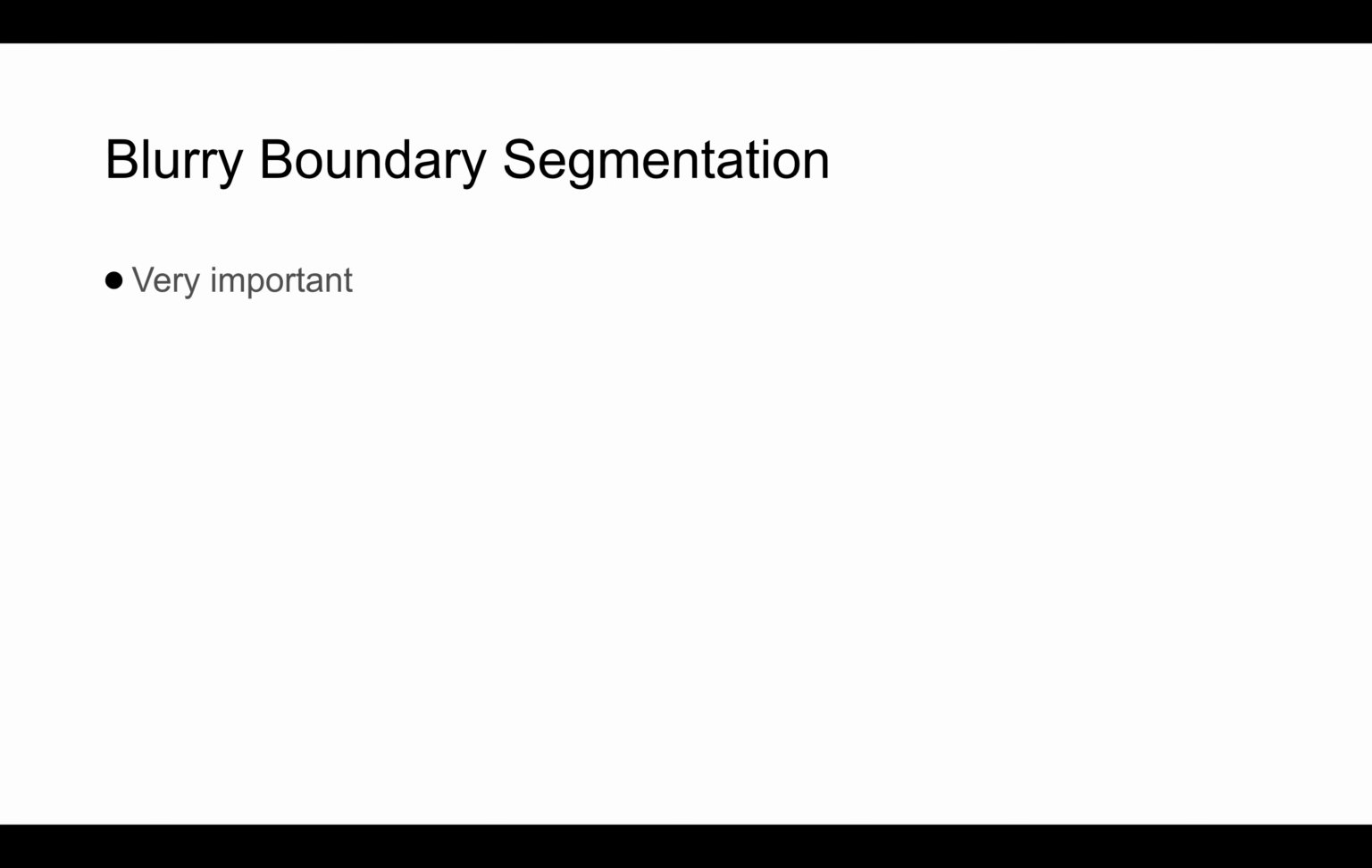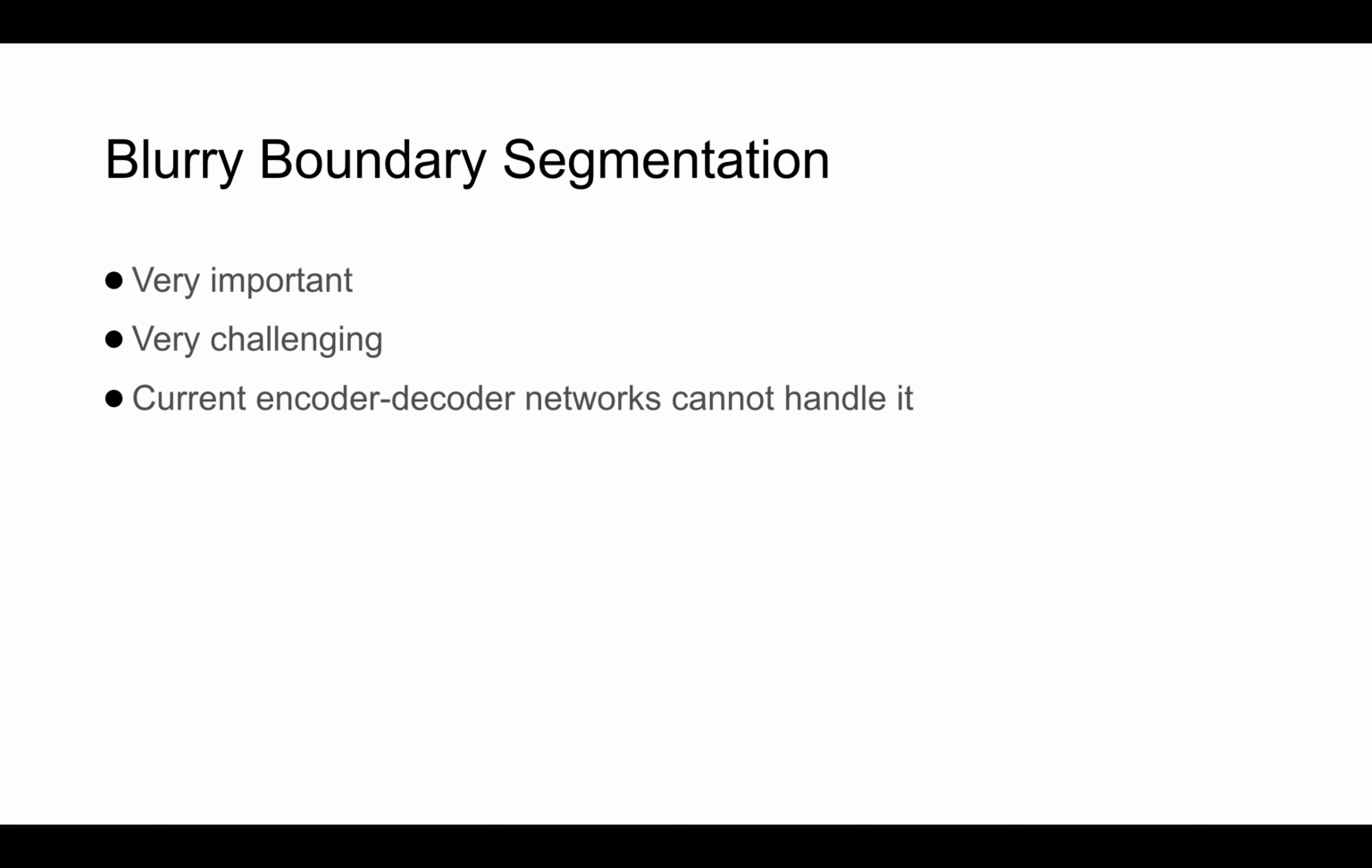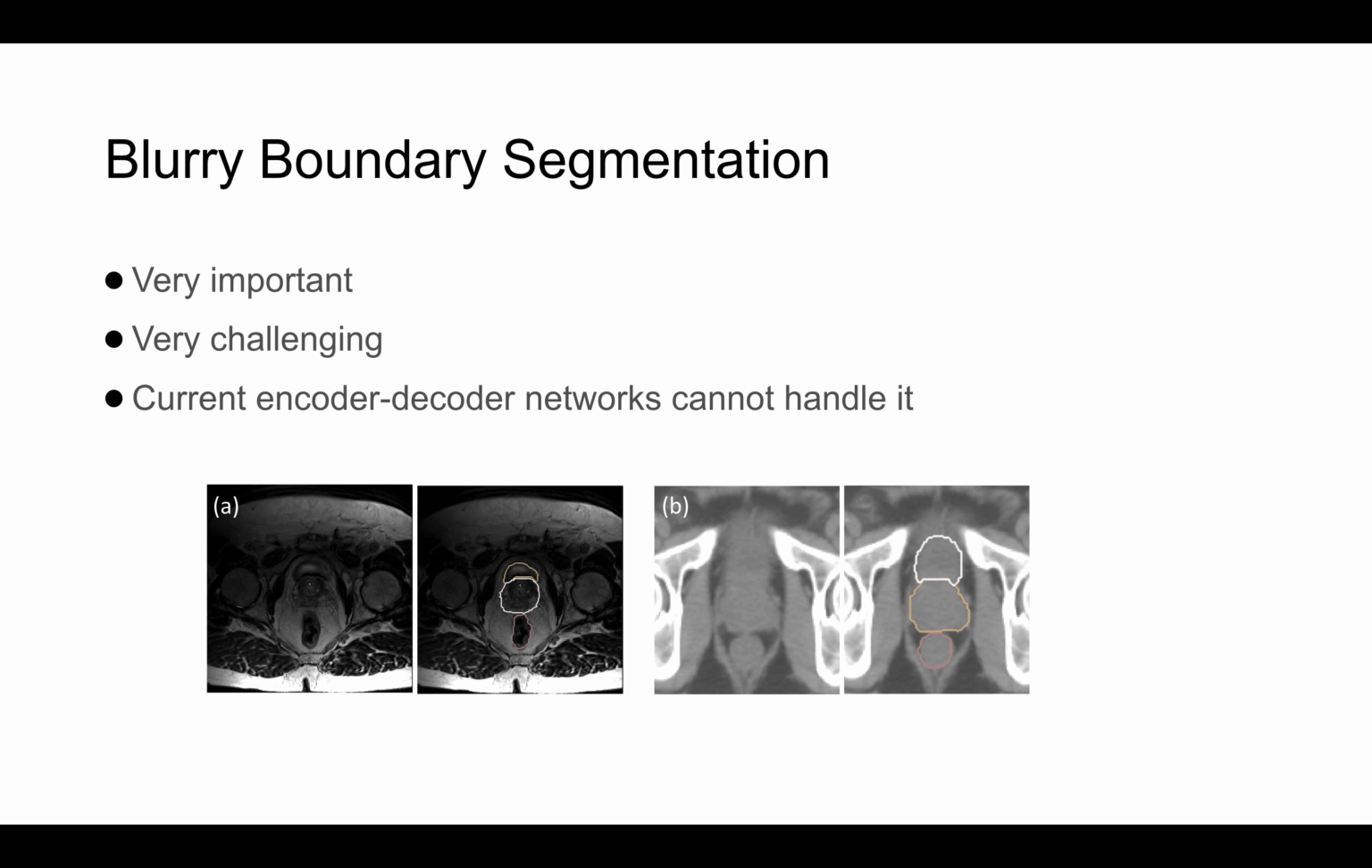And blurry boundary delineation is very important, but it is very challenging. So let's see these examples. On the left is a prostate MRI image, on the right is prostate CT data. We see that the region connecting the bladder and the prostate is quite unclear. Also, in the CT images, the regions between the three organs are all connected, and it's very hard to distinguish them.